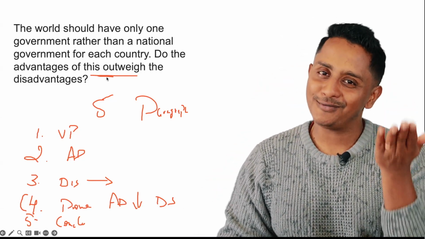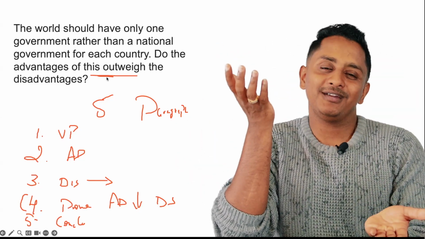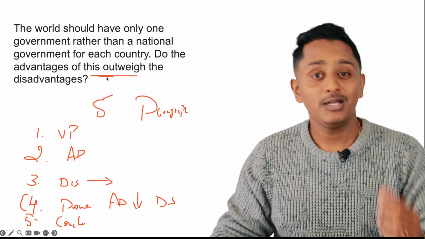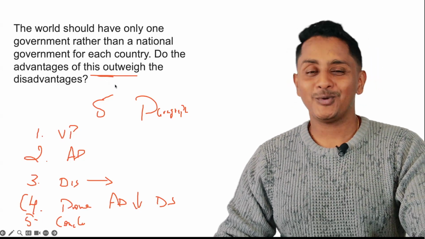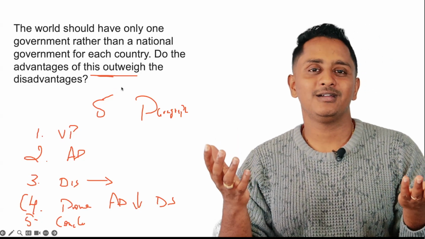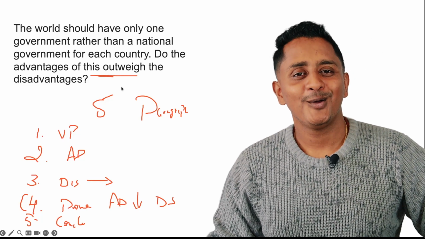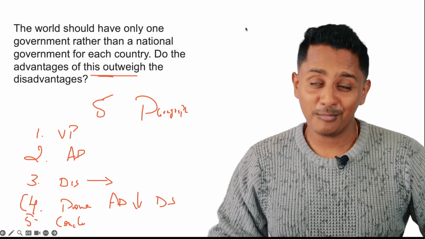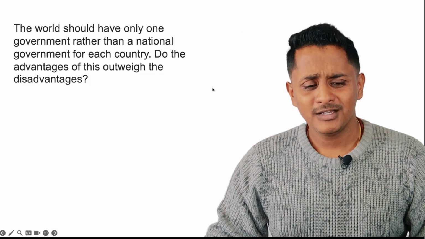Outweighing: let's say advantages weigh 5 kg, disadvantages weigh 1 kg. Advantages outweigh disadvantages. You take a weighing machine, the advantage side will be down and the disadvantage side will be up, because it is weighing more. And it's also not about writing 10 advantages and 1 disadvantage. No, it's about writing an effective advantage over a disadvantage which is not so effective. Hope you are getting it. So let's see how this person has handled it. It's not just at all about the right ideas, it's about representation. We'll see more of it today.